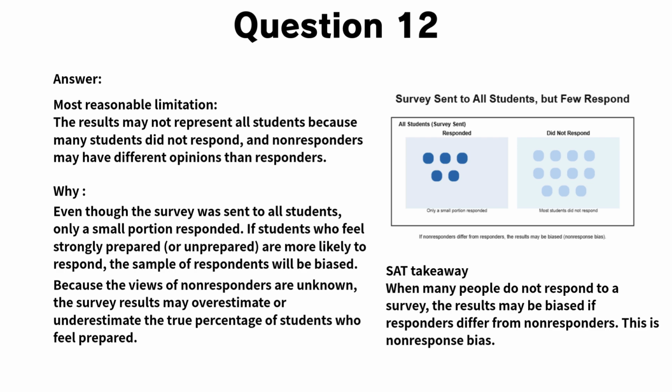For example, students who feel especially prepared, or especially unprepared, may be more likely to answer the survey than students who feel neutral or are too busy to respond. Because the opinions of non-responders are unknown, the survey results may overestimate or underestimate the true percentage of students who feel prepared. SAT takeaway: when many people do not respond, the results may suffer from non-response bias and may not generalize to the full population.